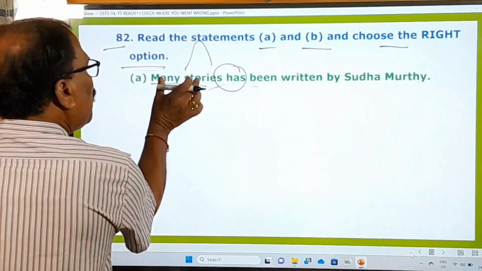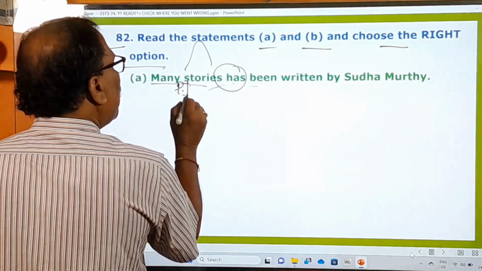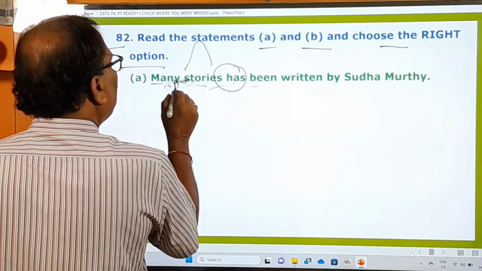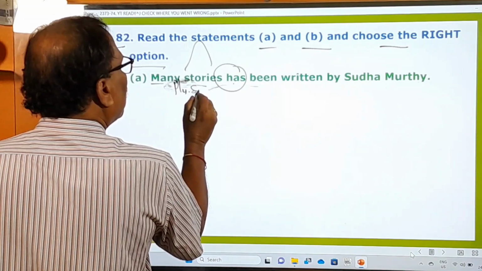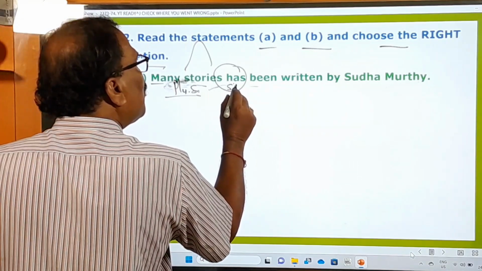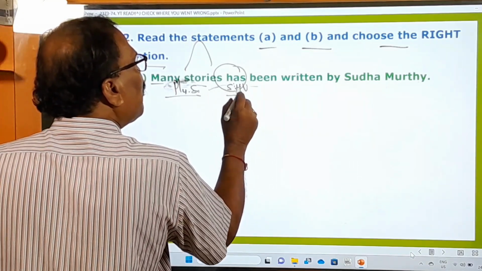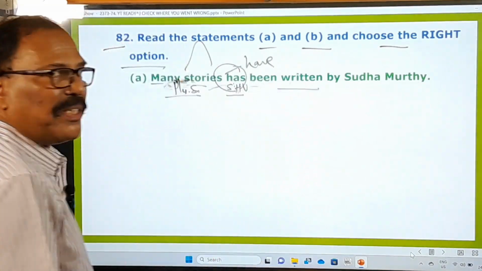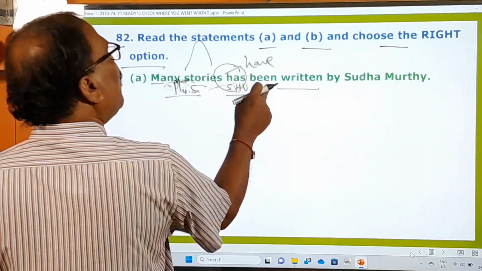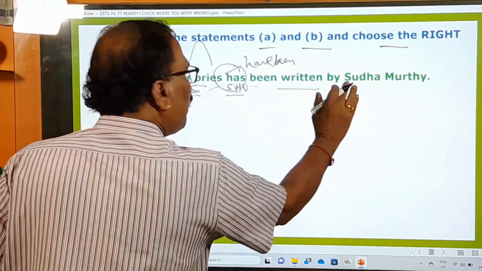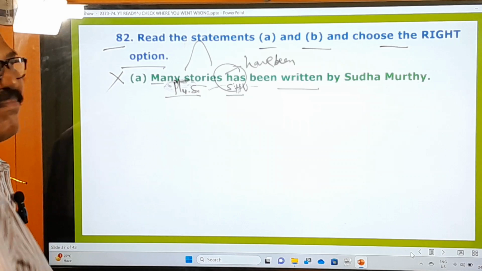Here, many stories, plural subject. What is that subject? Plural subject. So beside this plural subject, a singular helping verb is used. What should be there? Have must be there. Many stories have been written must be there. But it is given has been written. Okay. Instead of have been, has been is given. And therefore, this is a wrong statement.